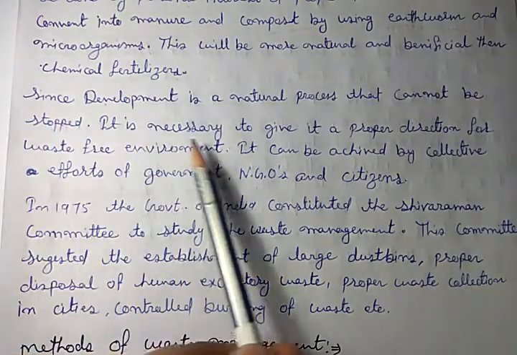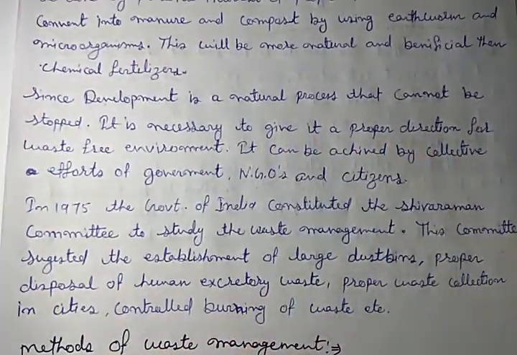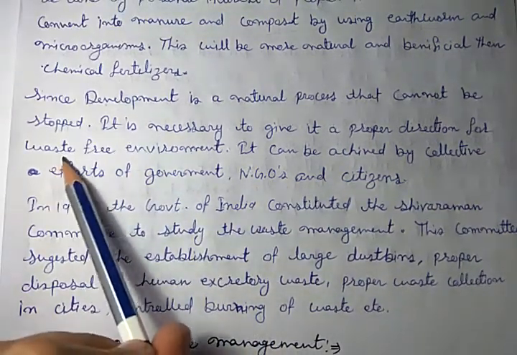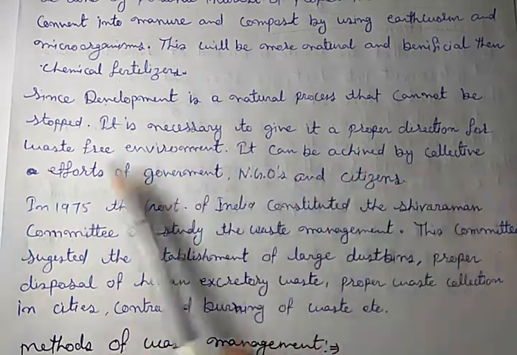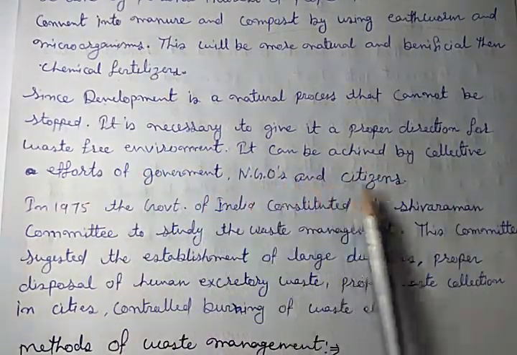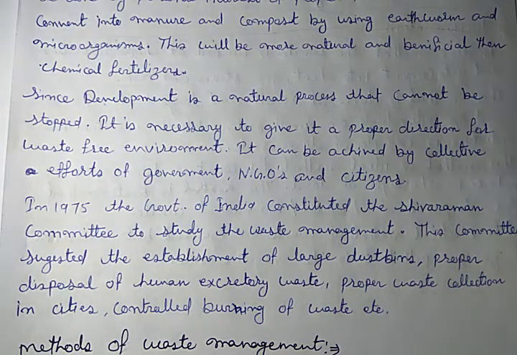It is necessary to give it a proper direction. We have to give a proper direction to our development for a waste free environment, so we can live in a waste free environment. It can be achieved by collective efforts of the government, NGOs and citizens. All of us have to be involved in it. Got it?